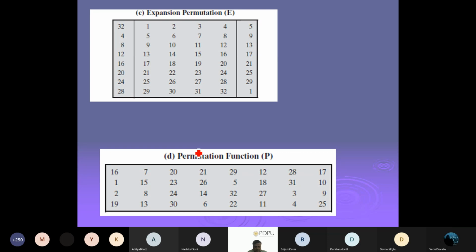Now let me try to use this. They will be used in our future expansion permutations. That's what we are going to use. This is actually my 32 bits, right? And by using bits multiple times, I have converted it into 64 bits. So this 32 bits will be converted into 64 bits. That is correct.